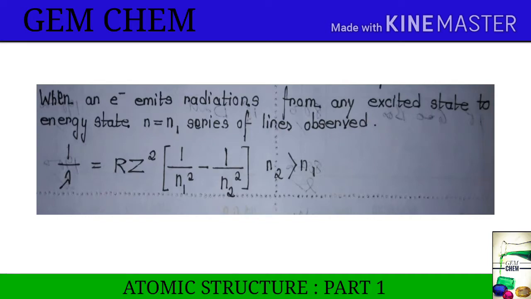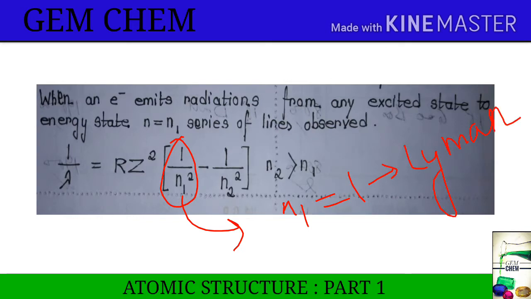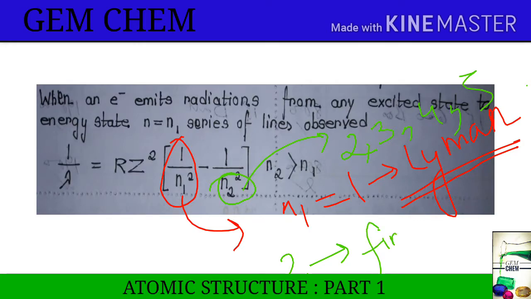Now if we take n1 as 1, we will get the series of Lyman. In the case of Lyman, we take the value of n2 as 2, 3, 4, 5. If we take the value of 2, this will be called the first line of Lyman series.